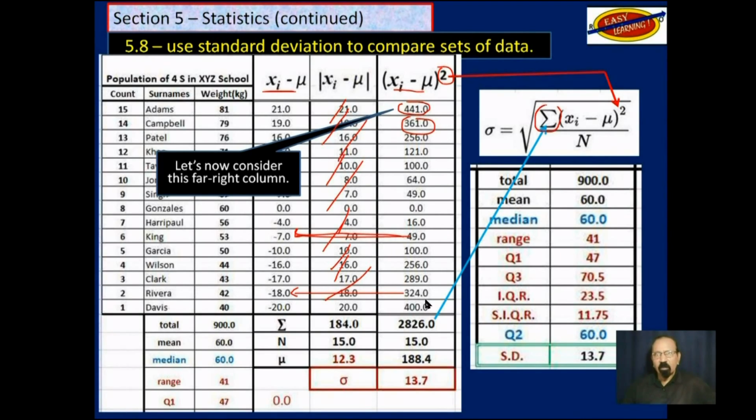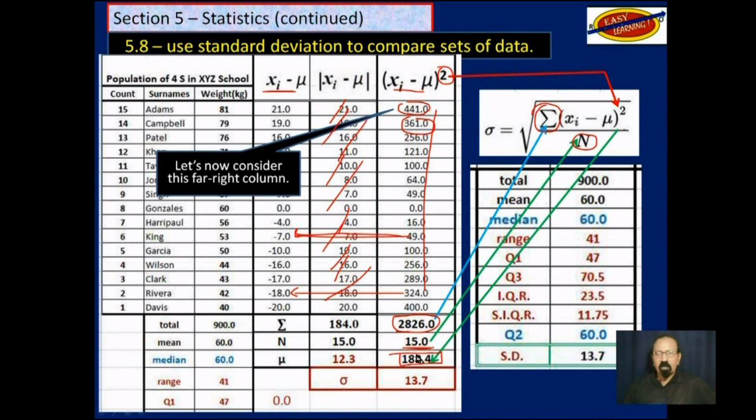Then they were all added. That sigma there, uppercase sigma, that E-looking symbol, it means sum of. So when we add up these differences, we get this. And then that was divided by the n, the number of values we have, which is 15, divide by 15, and we get